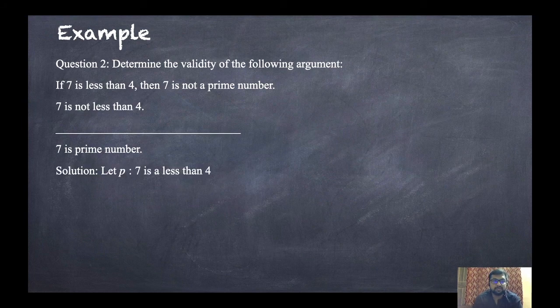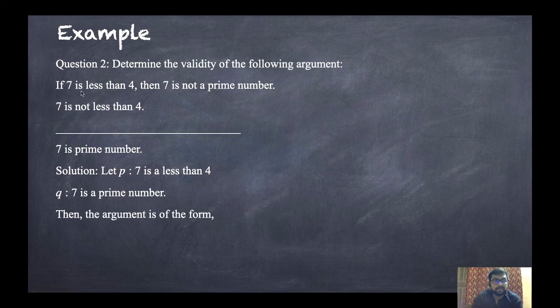So we will convert it into symbolic form. Let us consider P: 7 is less than 4. Q: 7 is a prime number. Then the argument: if 7 is less than 4, then 7 is not a prime number, so that means P implies not Q. This is the first premise. 7 is not less than 4, that means not P. So two premises are there, and then the conclusion, 7 is a prime number, that is Q.